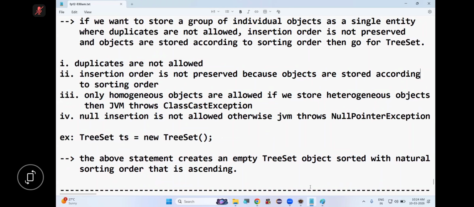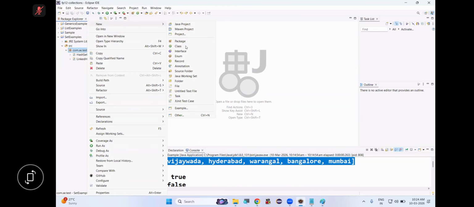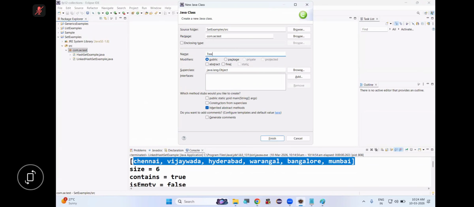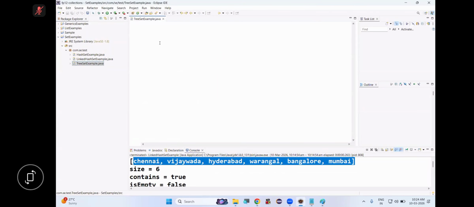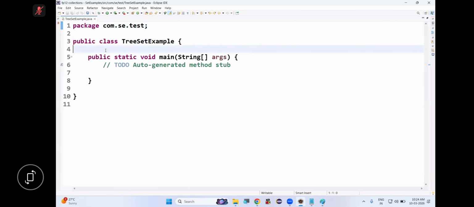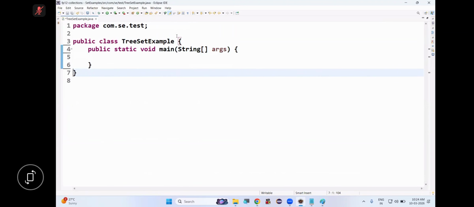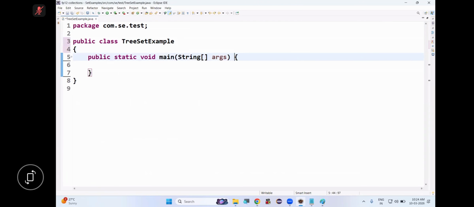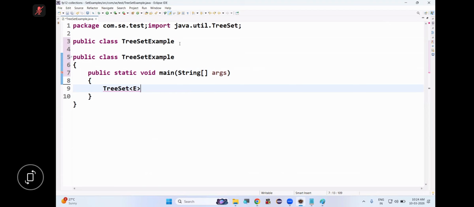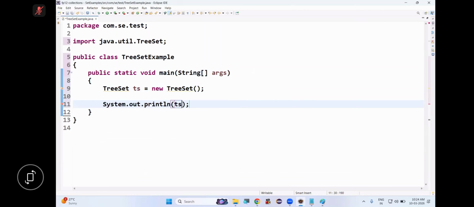So shall we start working? Let's start. Methods, you know. So select package, right click, new class. Which one? TreeSetExample. Main method, finish. Class is ready. Now let's create an object of TreeSet. So we see TreeSet. Without generics, ts is equal to new TreeSet. So see, an empty TreeSet object is created.